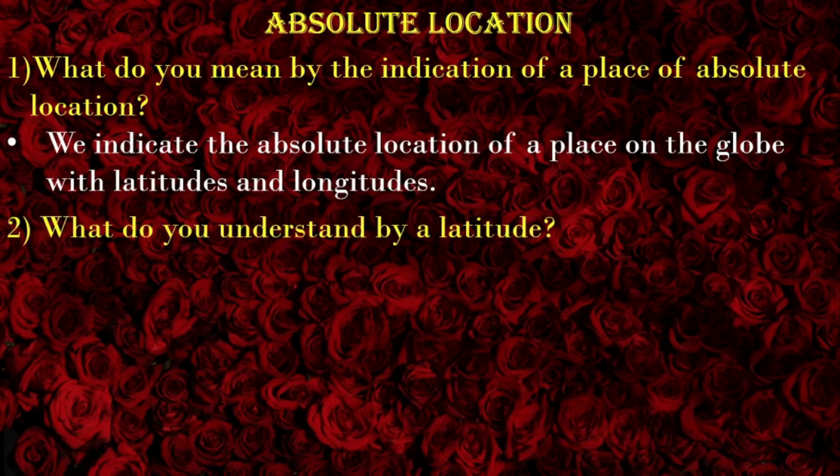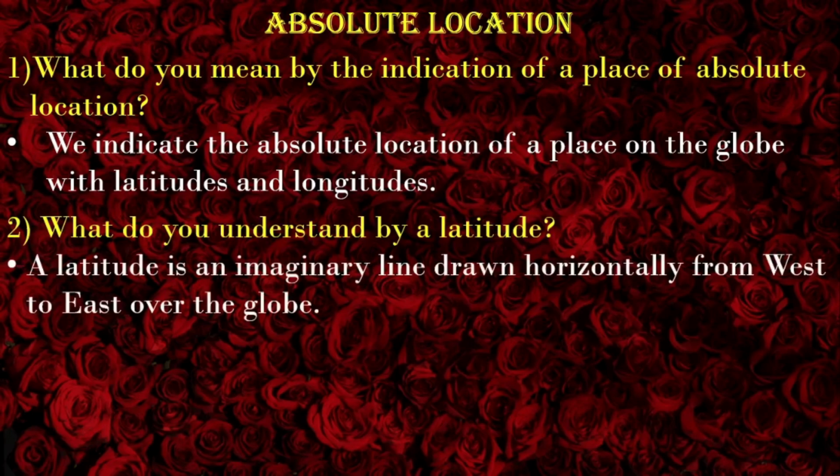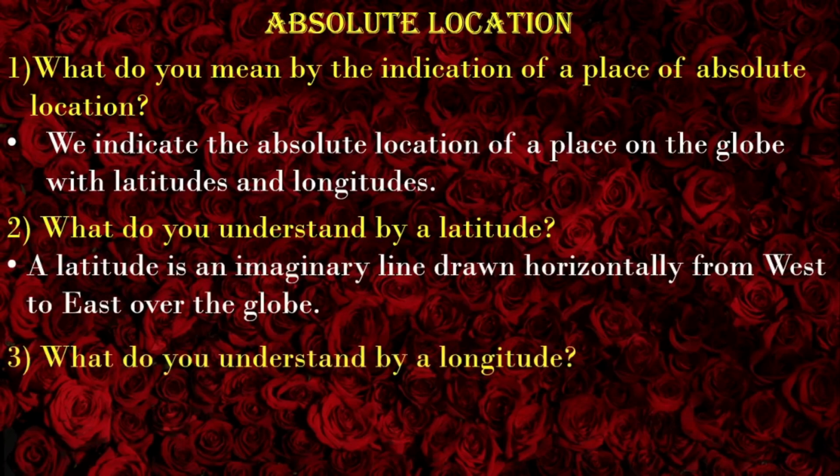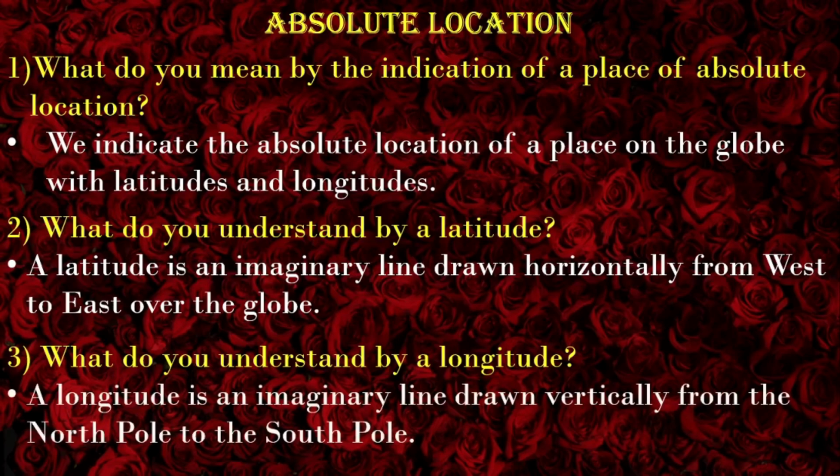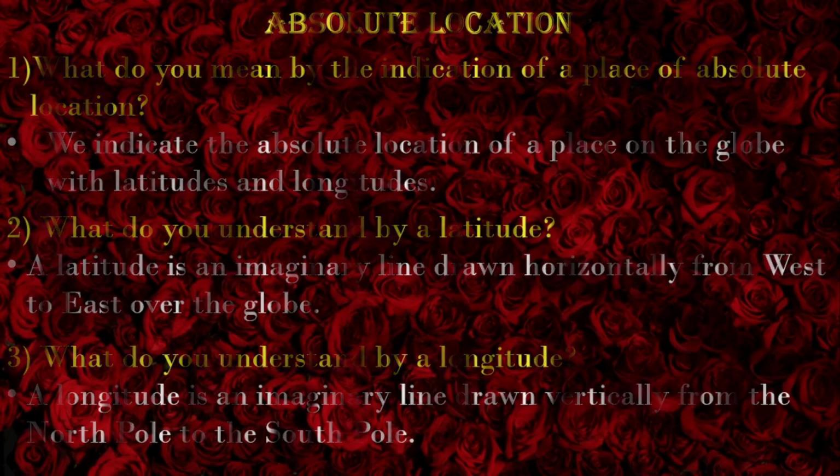What do you understand by latitude? A latitude is an imaginary line drawn horizontally from west to east over the globe. Third question. What do you understand by longitude? A longitude is an imaginary line drawn vertically from the North Pole to the South Pole.